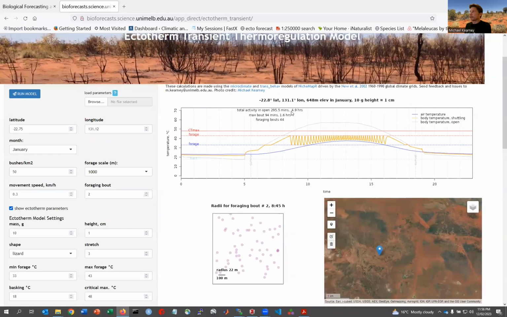They had less activity when close to the ground. That's because they're in a warmer environment with stiller air, and so it makes it even harder. The foraging radius hasn't changed too much, but yeah, this is a way to play around with those questions about how the size of the animal affects its foraging opportunities, accounting for the transient heat balance, as well as the height above the ground.